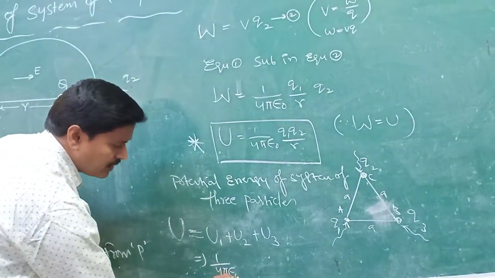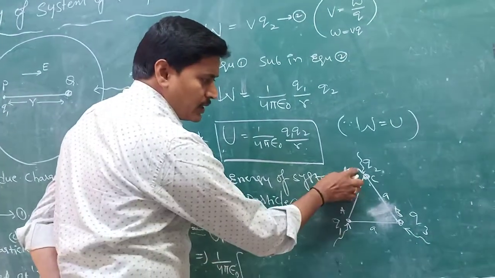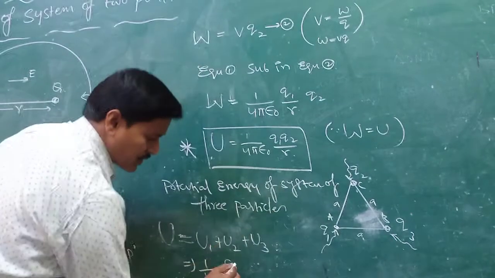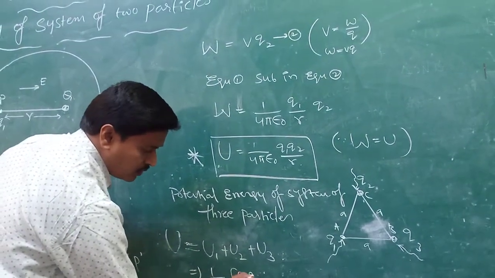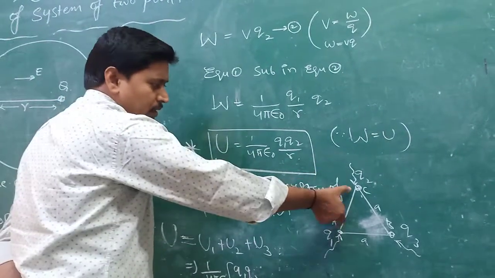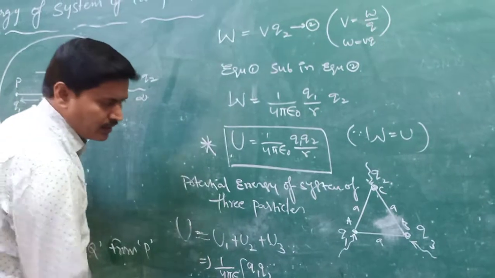pi epsilon naught into, first two particles. We are fixing them at A and C, and the potential energy is Q1 Q2 according to this formula. So first two particles are fixed at the A and C positions.